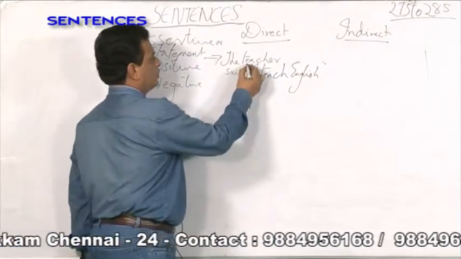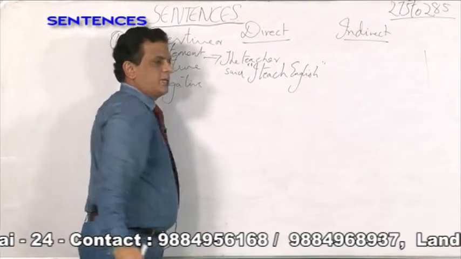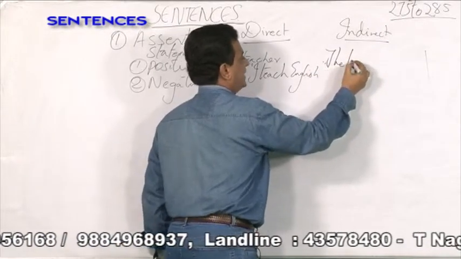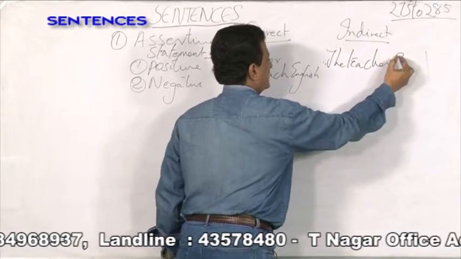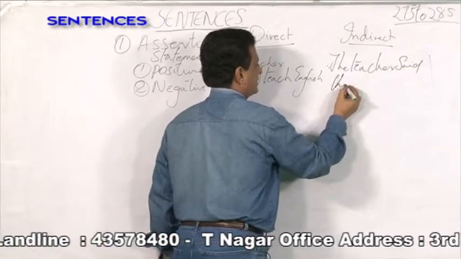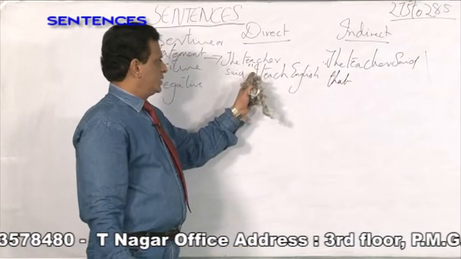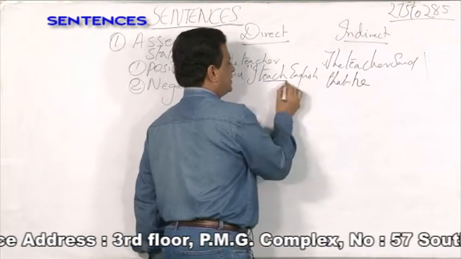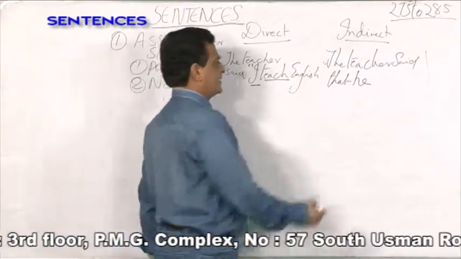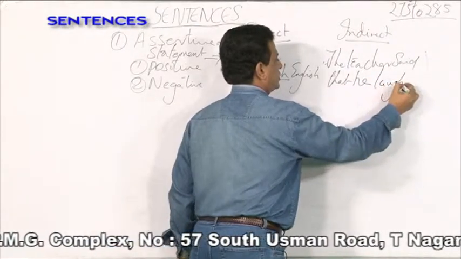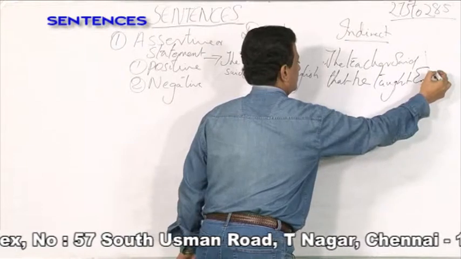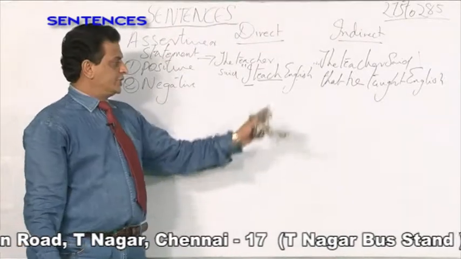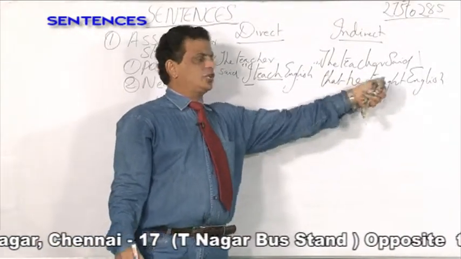First you have to remove the inverted commas, and after said you have to add that. For example, the teacher said that. Instead of I, we say he. Teach, present tense, changes into past tense: he taught English. So, the teacher said, "I teach English," changes into: the teacher said that he taught English.